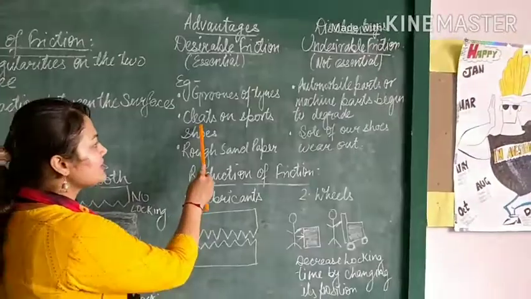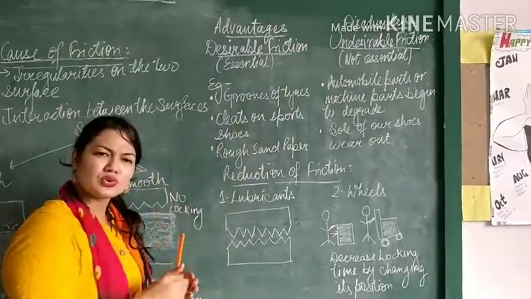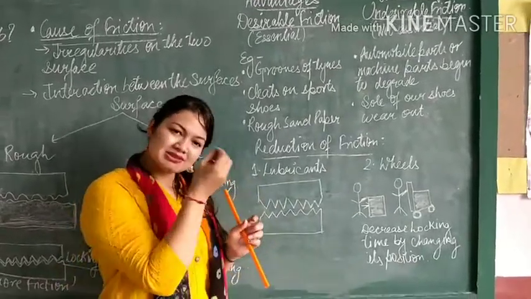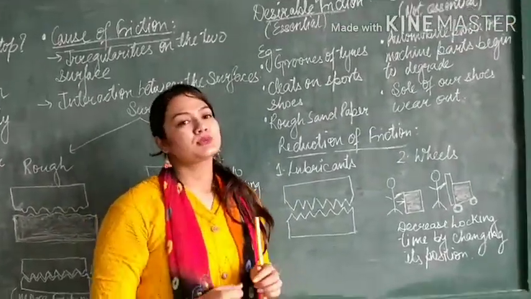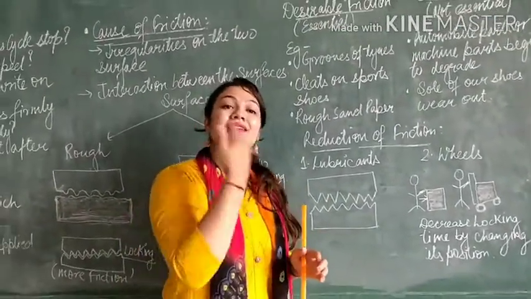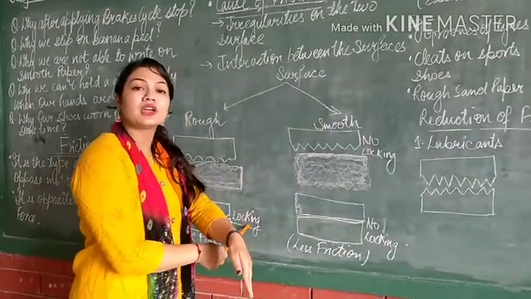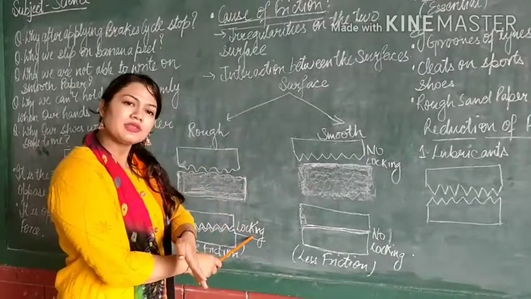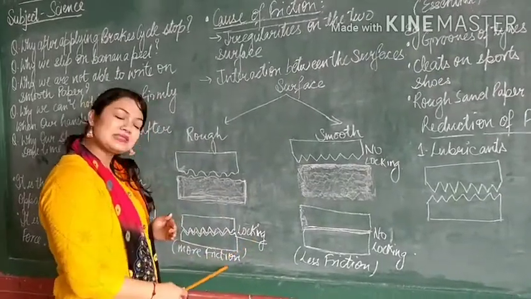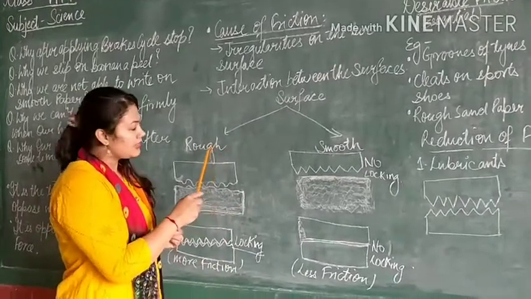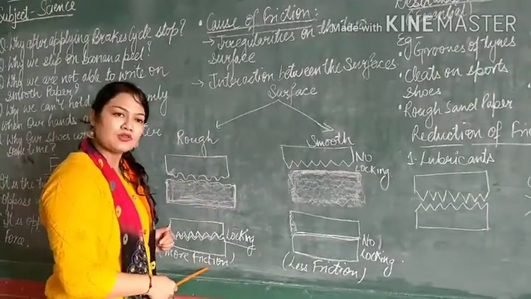Now second is clips on sport shoes, or you can say spikes. In your sport shoes, football shoes, you must have seen the spikes. Why are those spikes there? So that they increase the friction by locking with the surface of the ground. They are making it more rough. The more the roughness, the more the friction.